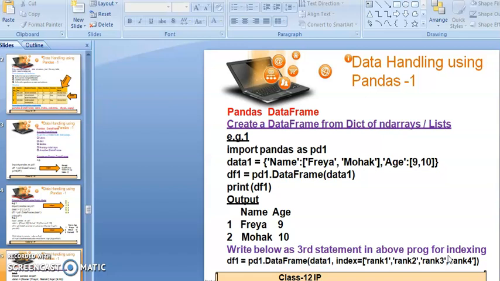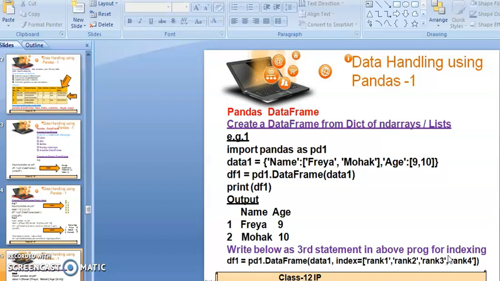In curly braces, firstly I have mentioned the column label. The first column label is name, and in name I have mentioned the two names Freya, Mohak, and the second column label is age, and in age I am mentioning the two values 9, 10.